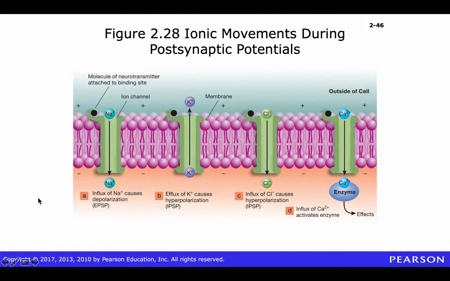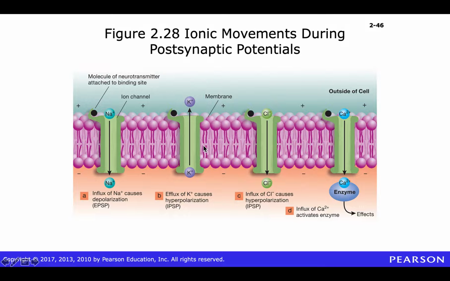Whether an EPSP or an IPSP occurs depends on which ions each channel is permeable to. In this case, we see an ionotropic receptor that's permeable to sodium. Sodium will enter the cell because of both diffusion and electrostatic pressure and cause an EPSP.